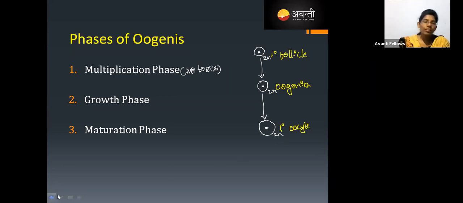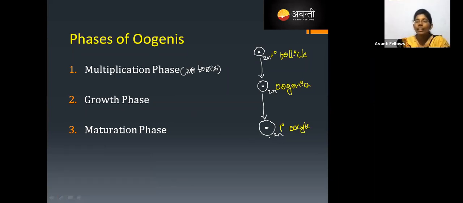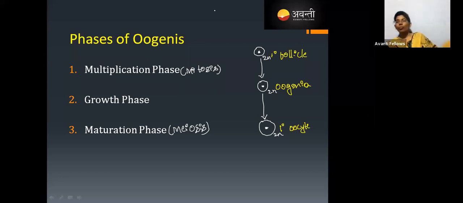Now what happens? By this, we have completed the growth phase. Next, this primary oocyte undergoes the maturation phase. What happens in the maturation phase? What kind of cell division takes place here? Very good, that is the meiosis. Meiosis is a reductional cell division where finally we are going to get the haploid cells. But how many functional haploid cells are there? We'll see now. And meiosis is how many steps?